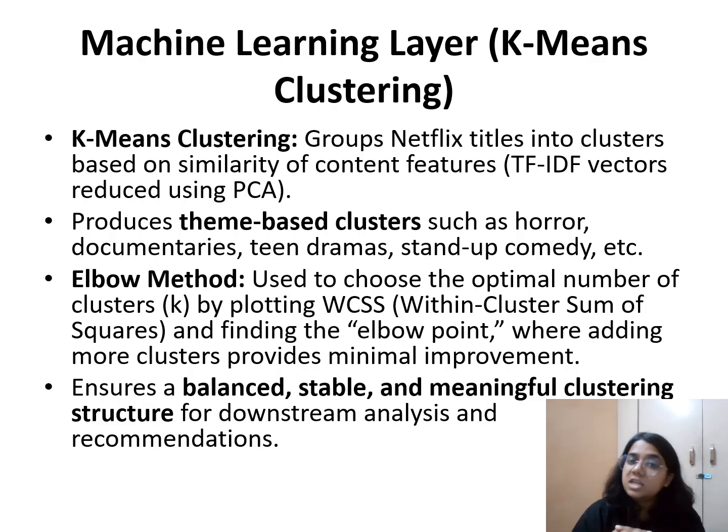Now, for k-means we need to decide the value of k. How can we decide the value of k? So I will use the elbow method for that, which is used to find the optimal number of clusters. I'm going to plot a graph between the number of clusters and WCSS. WCSS is nothing but the within-cluster sum of squares.